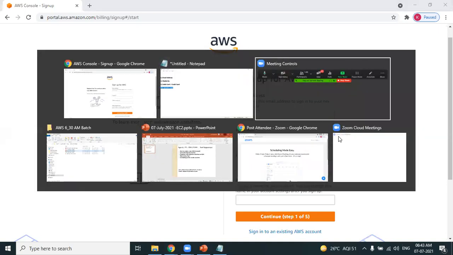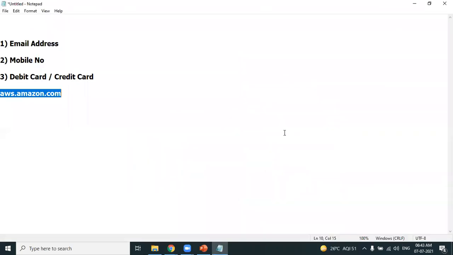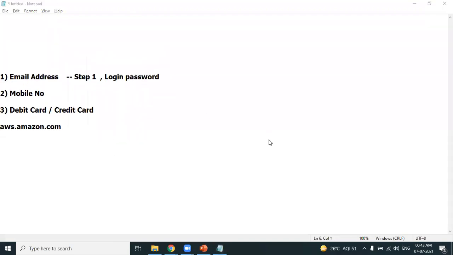So what you need to do is provide your email address in step 1. Not only the email address, you should also provide the login password. Am I right? Not the email password, the login password with which you want to log in. That is step 1. Okay.